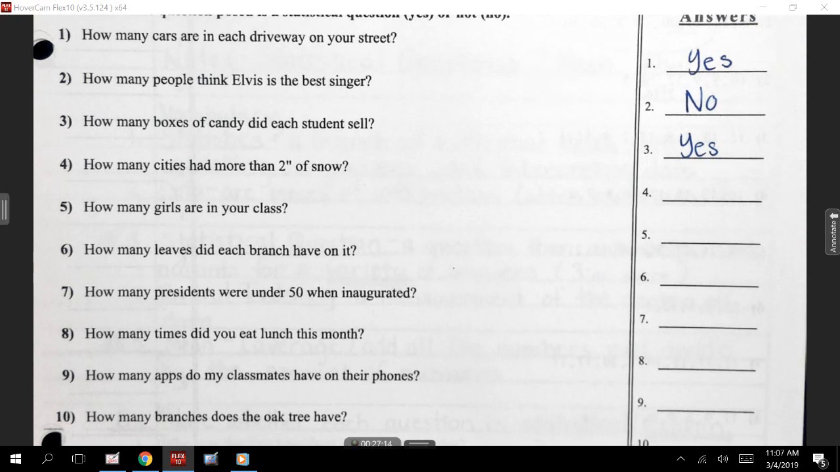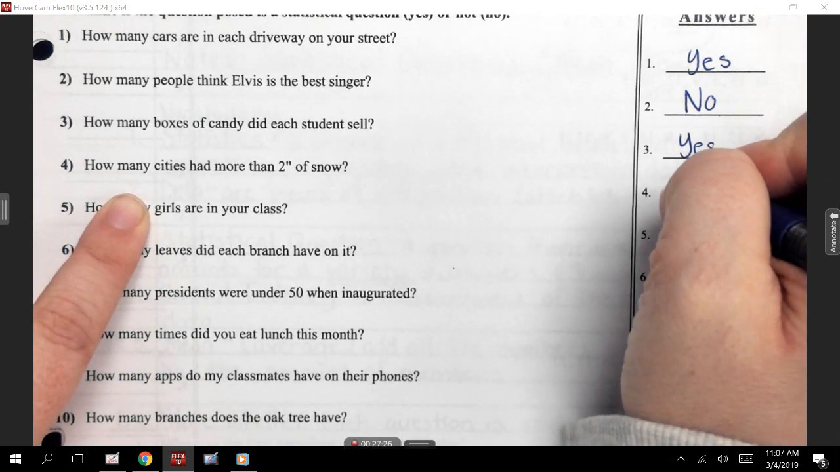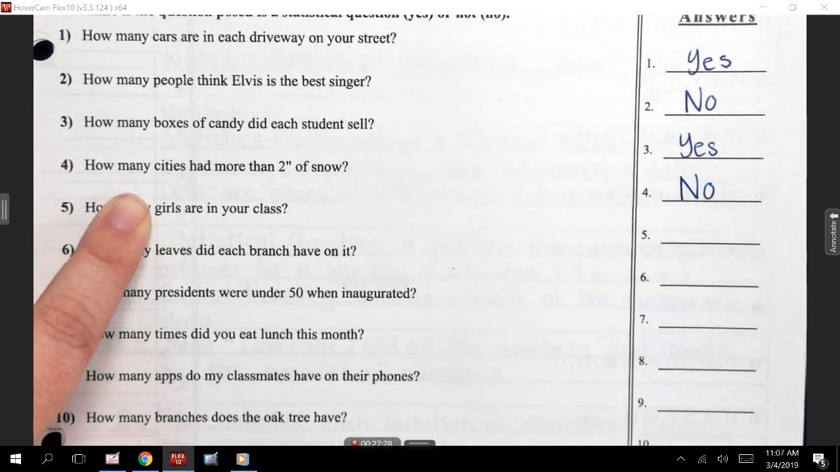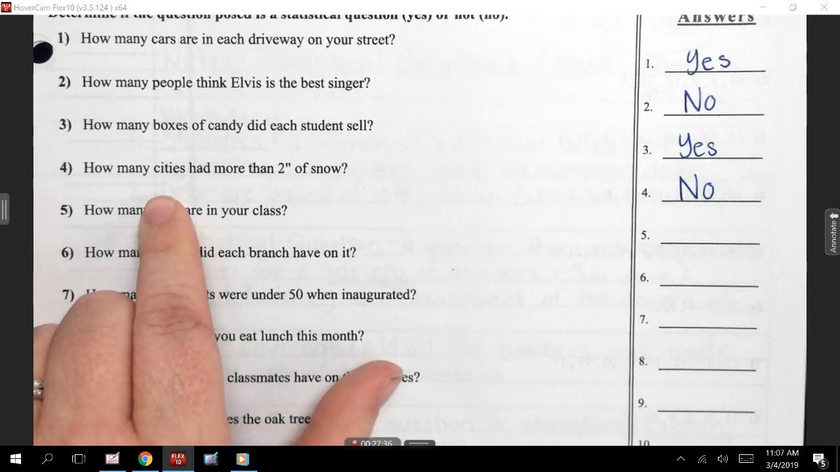Kelsey? All right, so Kelsey, you were correct. Don't let them sway you. Kelsey was correct. She said no. So Kelsey, can you explain to us why you said no? Because you had a lot of people telling you yes. Why did you say no? It's one number. It's just how many cities had more than 2 inches.